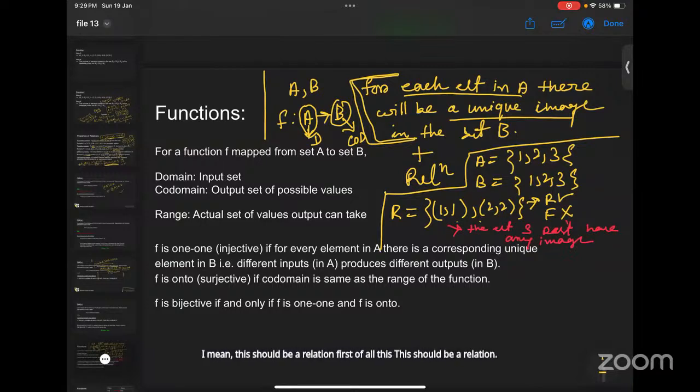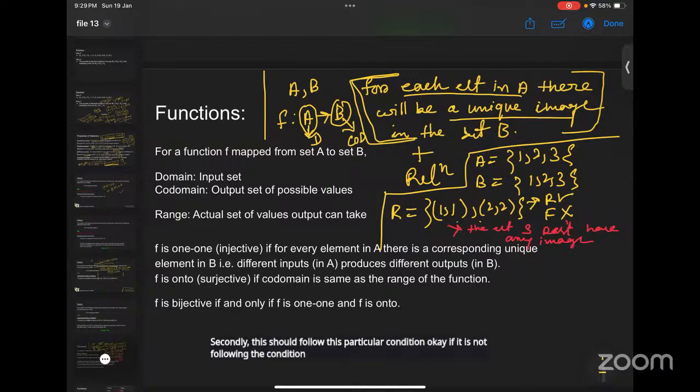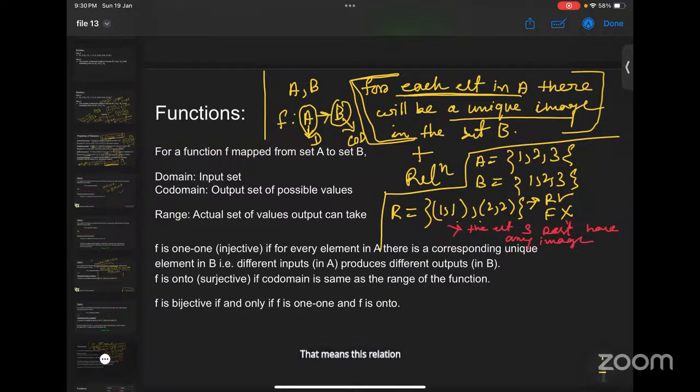Secondly, this should follow this particular condition. For this example, we can see that we have an element in A which doesn't have any image in the set B, so this relation is not satisfying the condition. So we conclude that this relation is not a function.